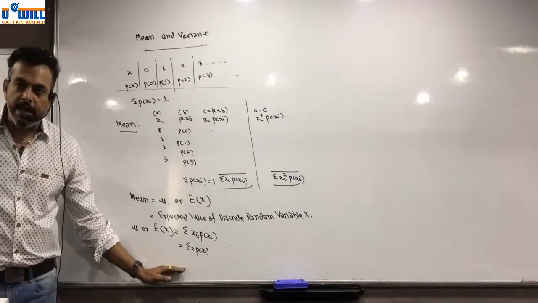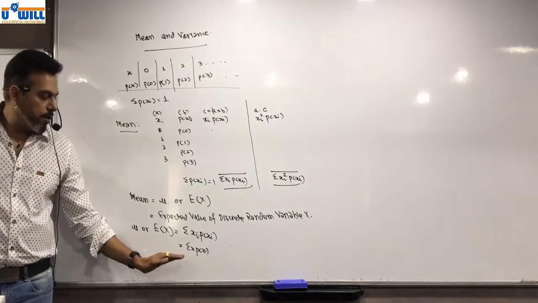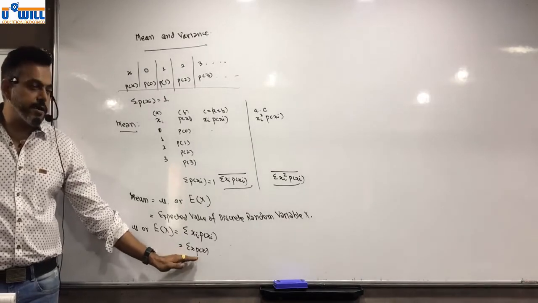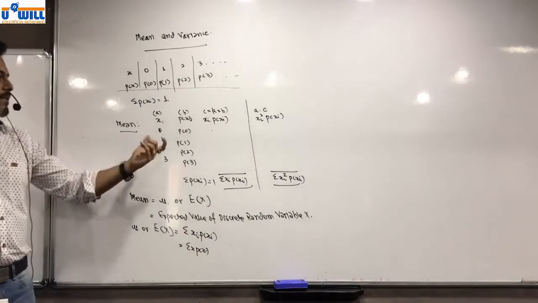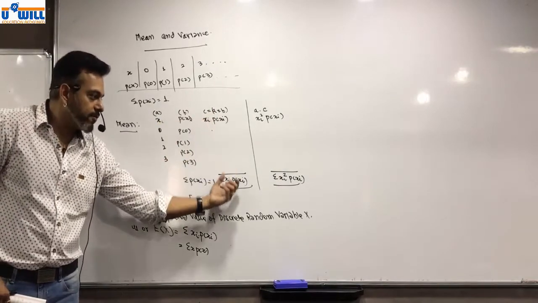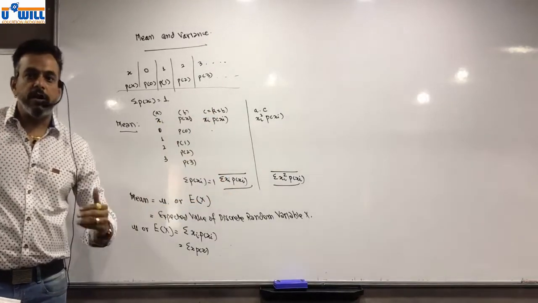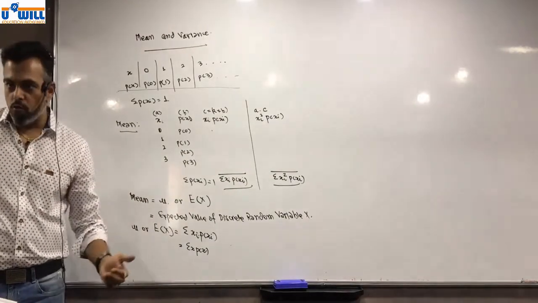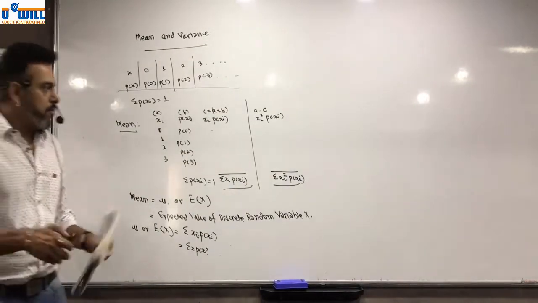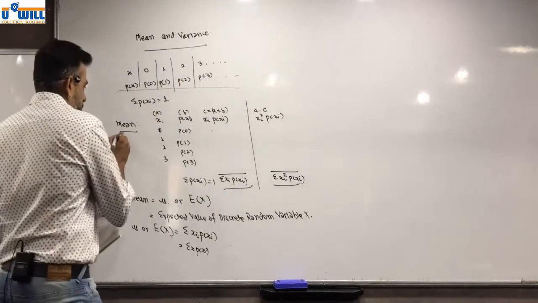Now mean पता चल गया कैसे मिला? What is mean? Sigma x into P of x. Is this clear? या सिंपल याद रखना, ये दो कॉलम को मल्टीप्लाई करके जो आया उसका टोटल is your expected value, or it's your mean, or it's your mu. Is this clear?